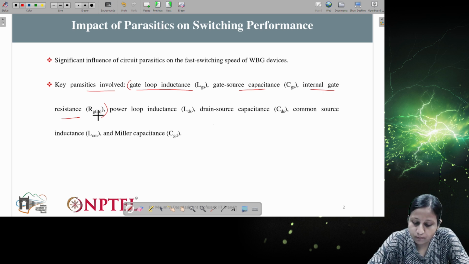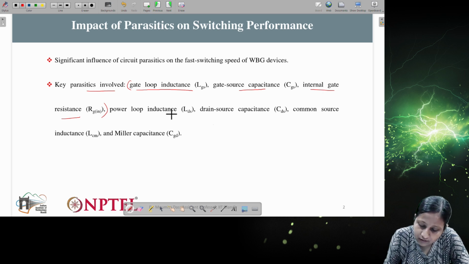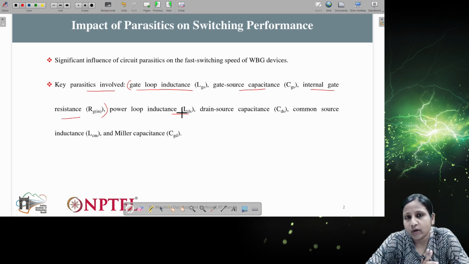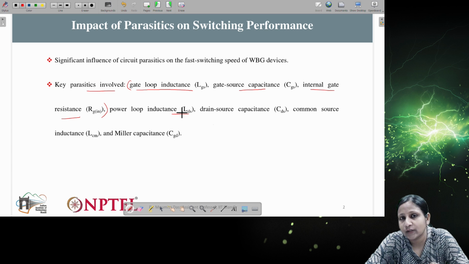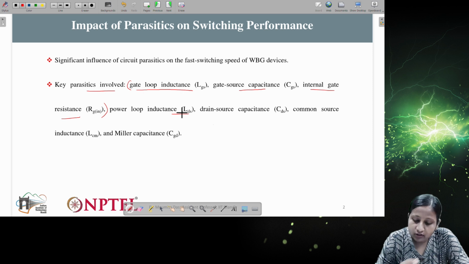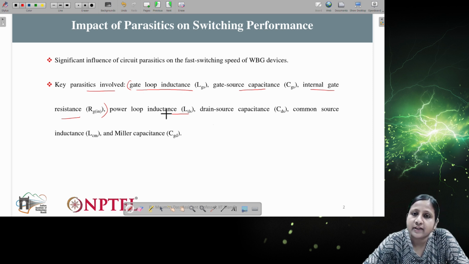Now with respect to the power loop, there is power loop inductance, whatever inductance comes in the power loop, basically in the switching path. How does this come? Whenever we connect the switch with respect to the PCB track or anywhere else, that causes this kind of parasitic inductance in the circuit path.